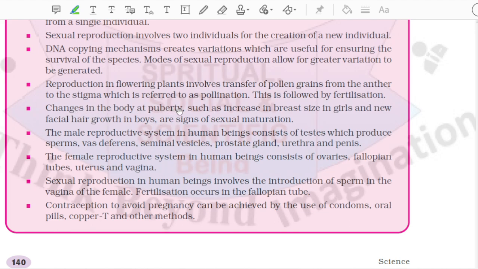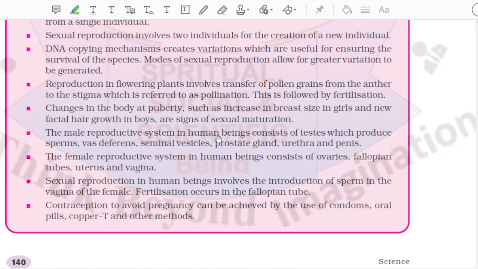Changes in the body at puberty, such as increase in breast size in girls and new facial hair growth in boys, are signs of sexual maturation. The male reproductive system in human beings consists of testes which produce sperms, vas deferens, seminal vesicles, prostate gland, urethra, and penis. The female reproductive system consists of ovaries, fallopian tubes, uterus, and vagina. Sexual reproduction in human beings involves the introduction of sperm in the vagina of the female. Fertilization occurs in the fallopian tube. Contraception to avoid pregnancy can be achieved by the use of condoms, oral pills, copper-T and other methods.